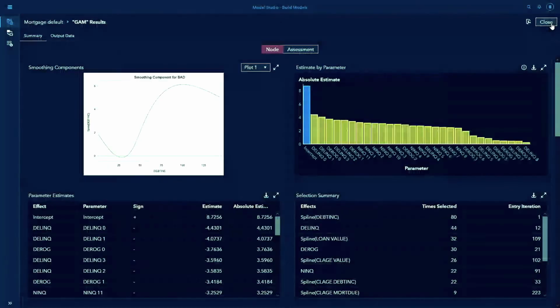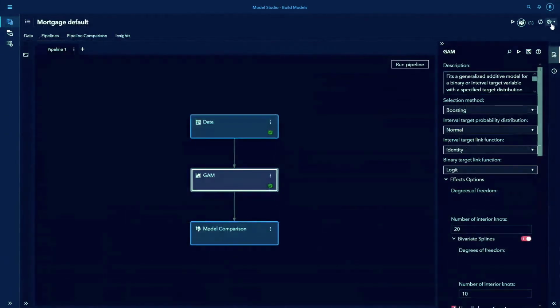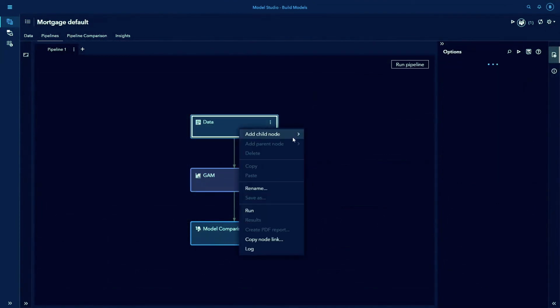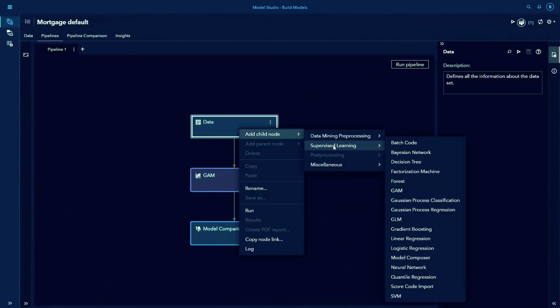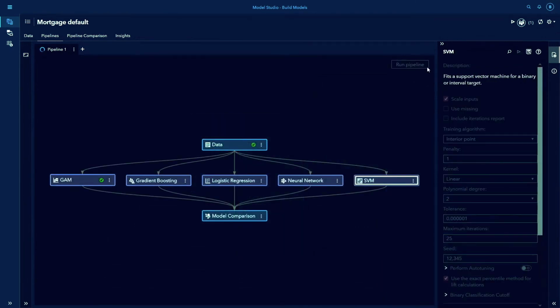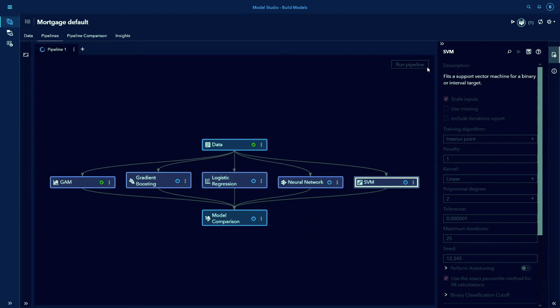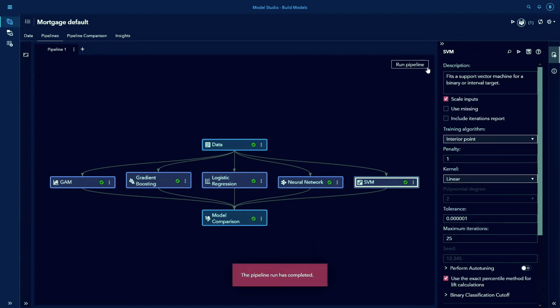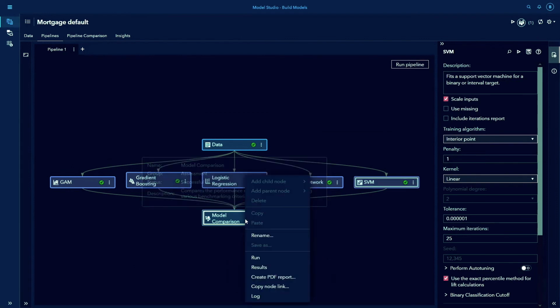Now that you have used the GAM node to train a GAM, let's train a few other models for comparison, which you can easily do in Model Studio. Repeat the previous steps to add a supervised learning node to your pipeline to add the gradient boosting, logistic regression, neural network, and SVM nodes. Click Run Pipeline to train and compare all these models. Right-click the Model Comparison node to view the results.